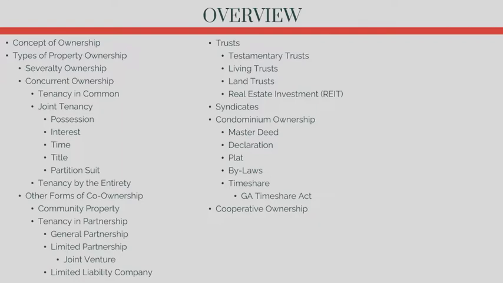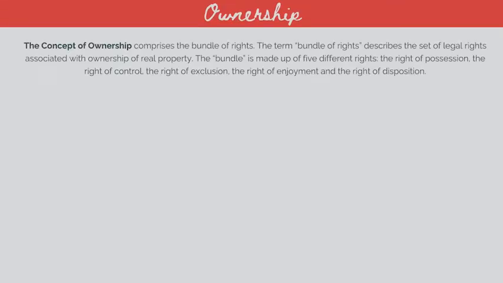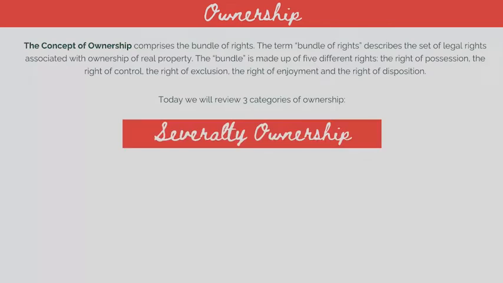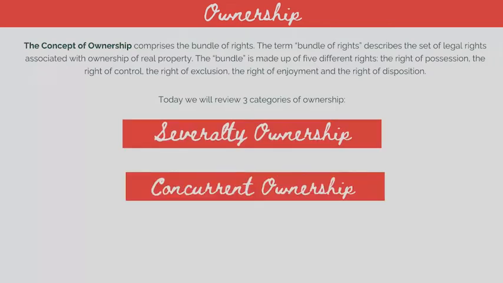Ownership. The concept of ownership comprises the bundle of rights. The term bundle of rights describes a set of legal rights associated with ownership of real property. The bundle is made up of 5 different rights: the right of possession, the right of control, the right of exclusion, the right of enjoyment, and the right of disposition. Today we will review 3 categories of ownership: severalty ownership, concurrent ownership, and other forms of co-ownership.